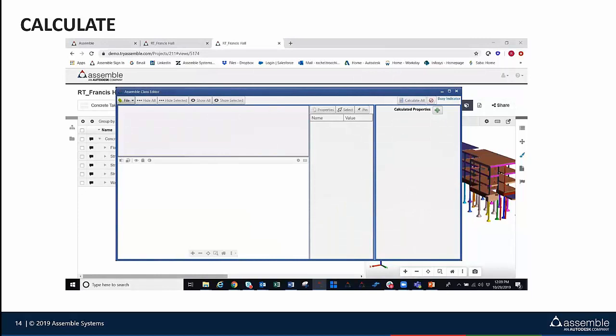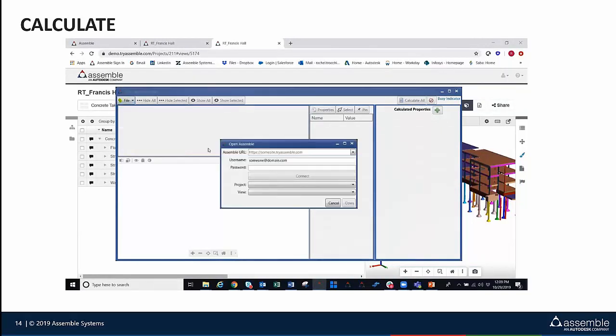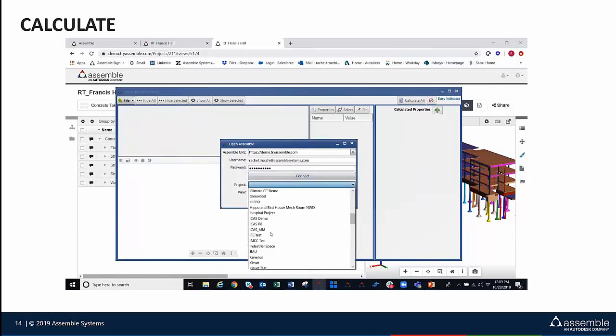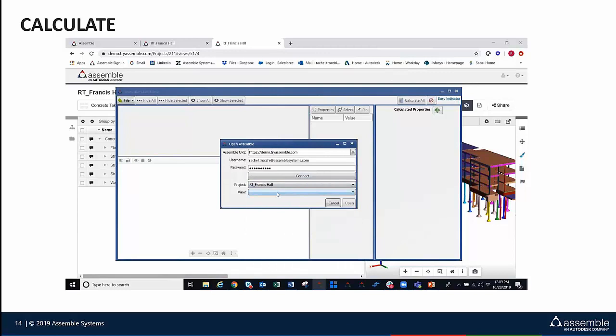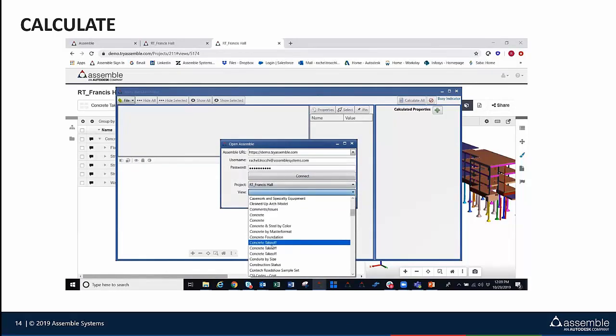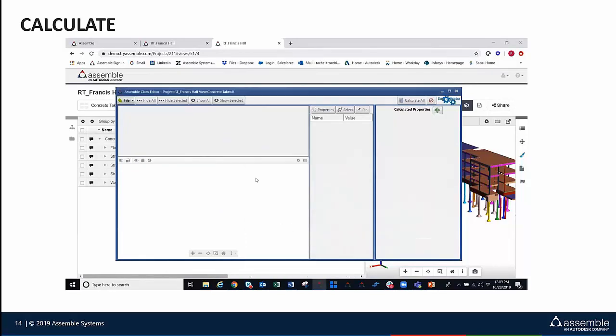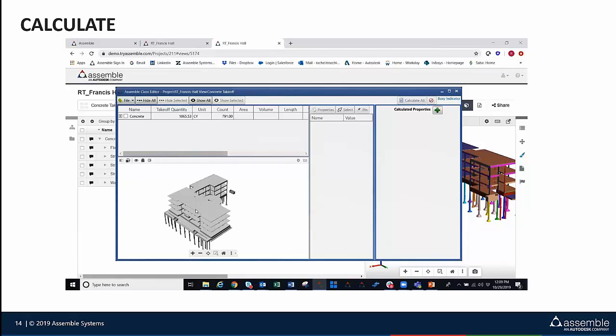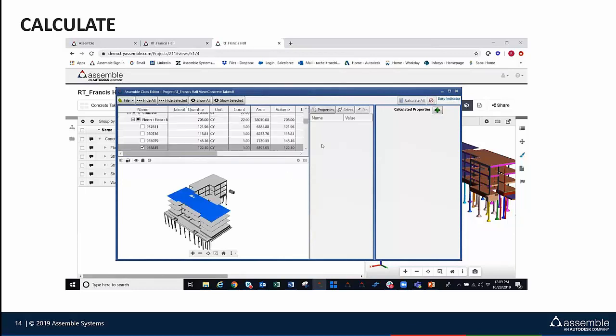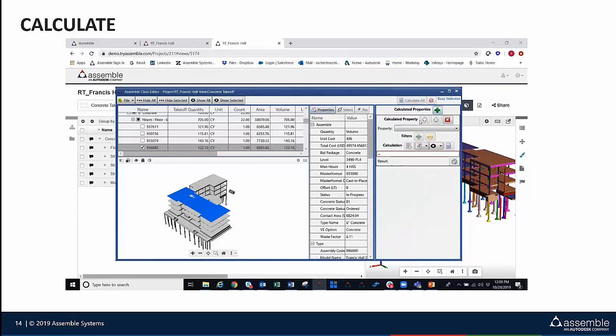So if I flip over here, this is a quick little video on how we can create different calculations for things like waste factor, concrete formwork, anything like that. So basically, this is what we call our class editor, and we're going to be logging in here and pulling down that specific saved out view that we just created right here, and then starting to create some calculations off of this data. So as we come in, what we're going to do is just select one item, access all of our properties for it, and then begin creating a calculation.